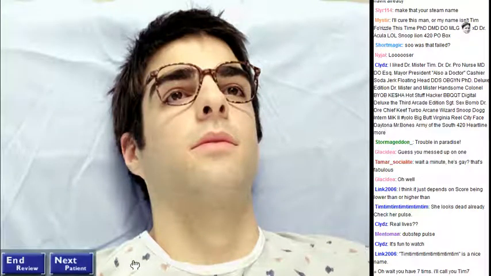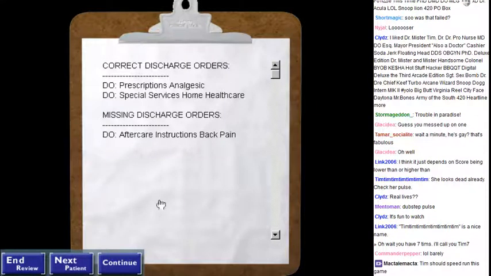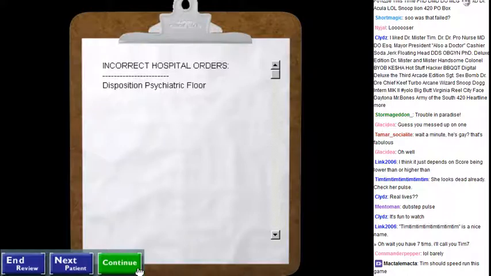So, you met our frequent flyer, huh? It's a rite of passage for most of us. Clear and thought out, Doctor. Your discharge orders included every angle. Except this one. Communication is key, Doctor. You can't expect the hospital staff to read your mind. Record the patient's hospital orders for admit.